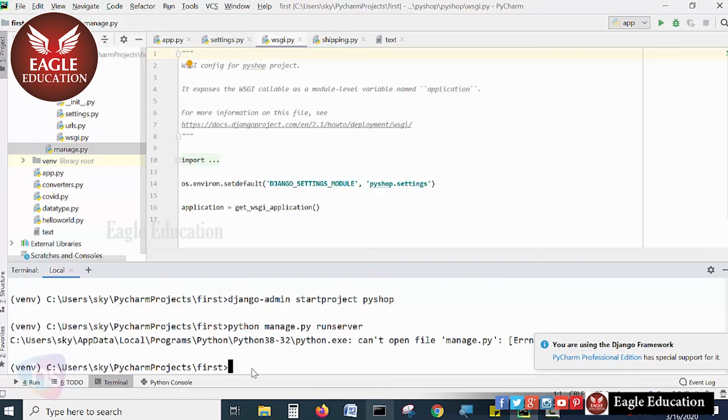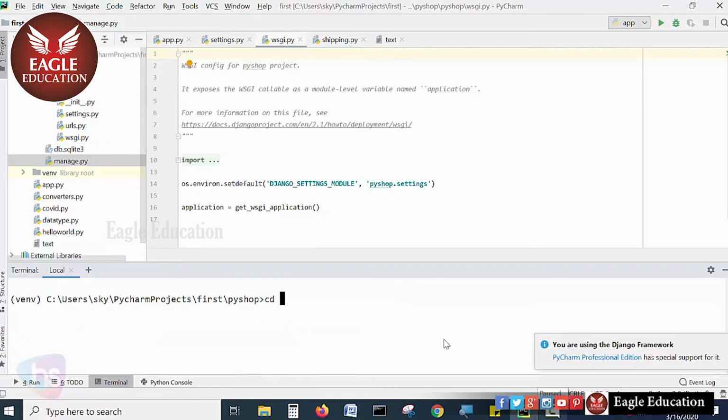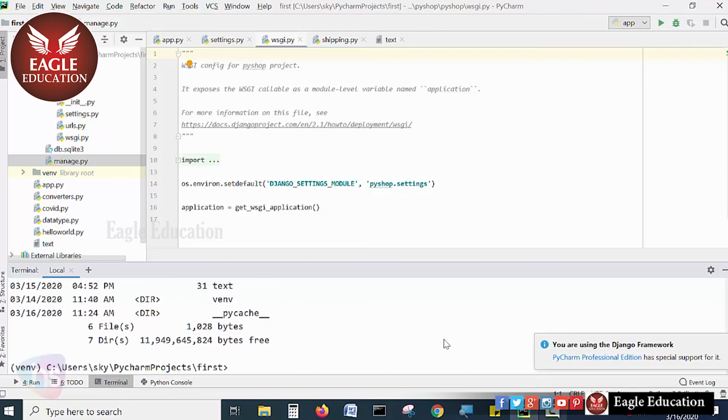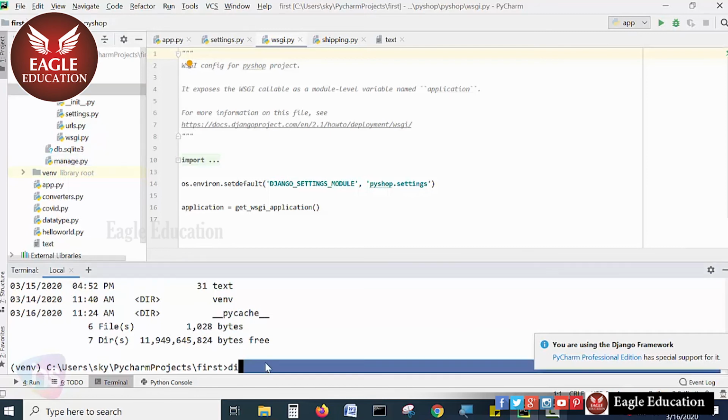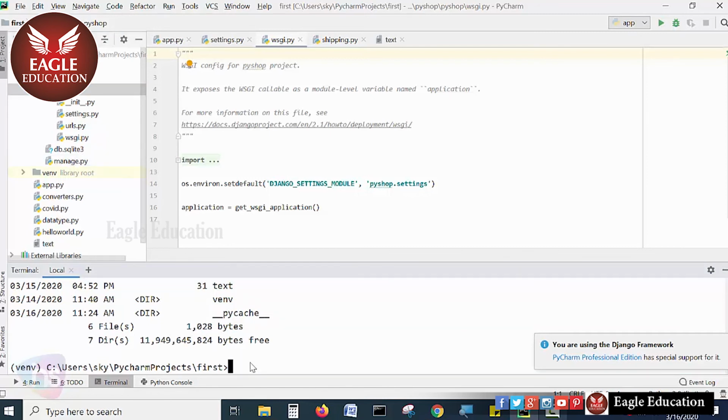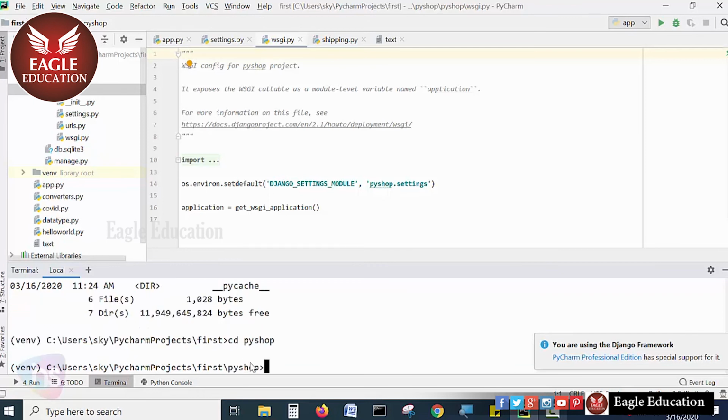Now you can see it can't open the file manage.py. Let me check the path where it is exactly. You identify that first there is a directory, and we have created one more directory, PyShop, with the Django framework application. For that purpose, we need to move inside. Move to the PyShop folder.